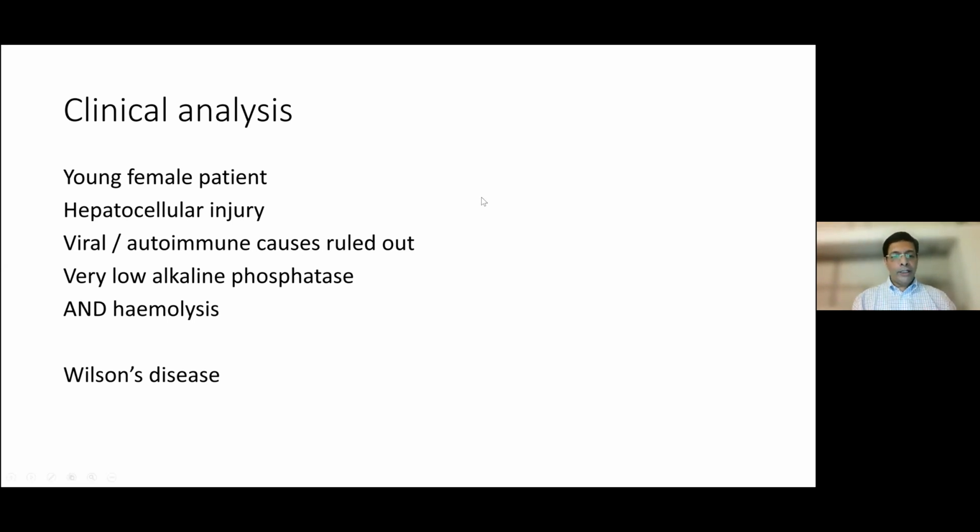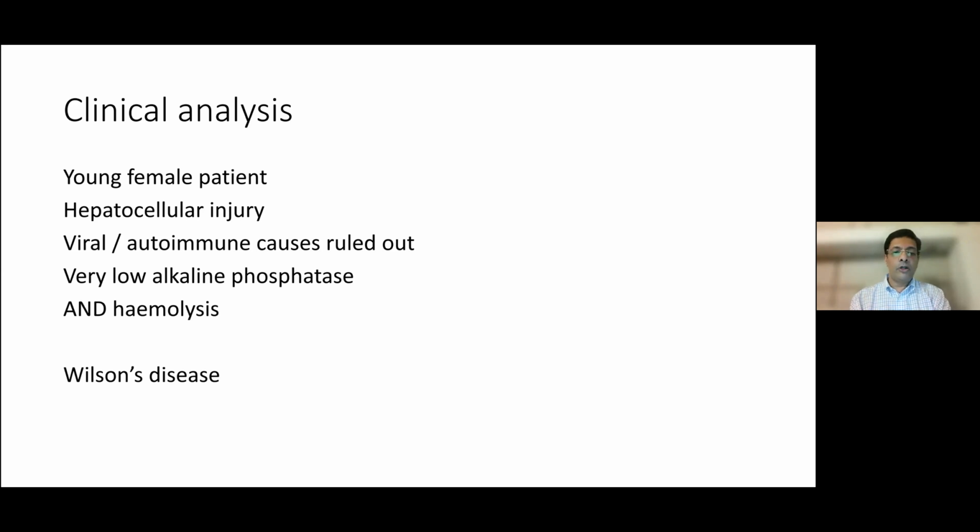Now, one issue about diagnosing Wilson's: normally, how do you diagnose? You know that Wilson's has a low serum ceruloplasmin level. Now, what happens in acute hepatitis in Wilson's is that ceruloplasmin per se is a marker of inflammation.